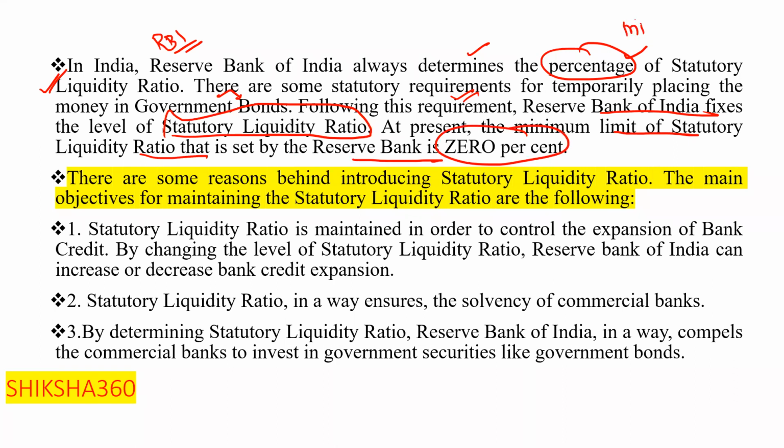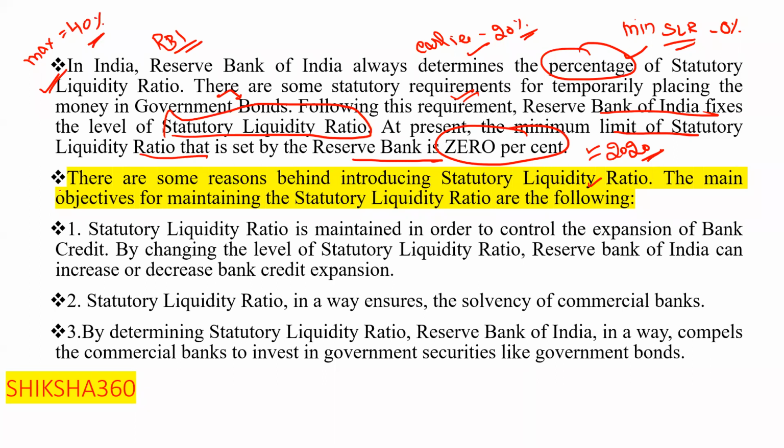So minimum SLR, sometimes they will ask what is the minimum SLR, that is 0%. Earlier, I think this limit was 20%, and later in the year 2020, I have checked, this limit changed, and now the minimum limit is 0%. And the maximum which they have defined is 40%, and the minimum is 0%.